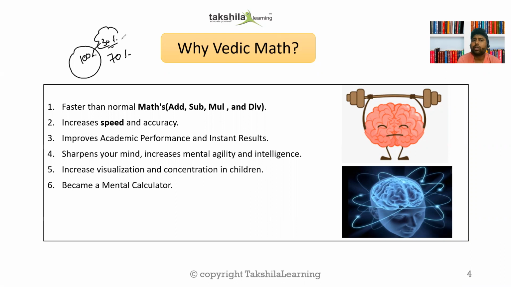If you know the concept but your calculation is not fast and accurate, I'm sure you will never get a good score. So calculation is a very important part of mathematics. It is faster than the normal or traditional methods we use for addition, subtraction, multiplication and division. It also increases speed and accuracy.